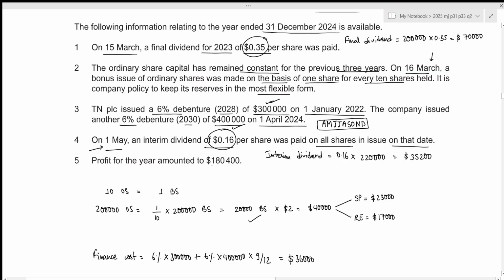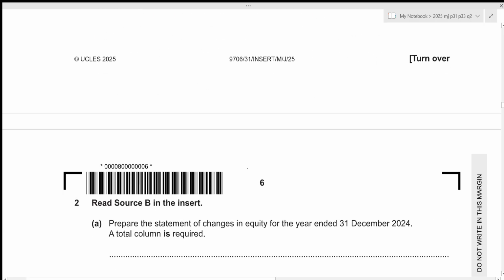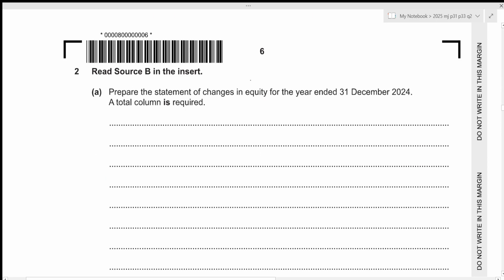Then profit for the year amounted to 180,400. Alright, let's take a look at our first question. We need to prepare the statement of changes in equity for the year ended 31st December 2024, and a total column is required.